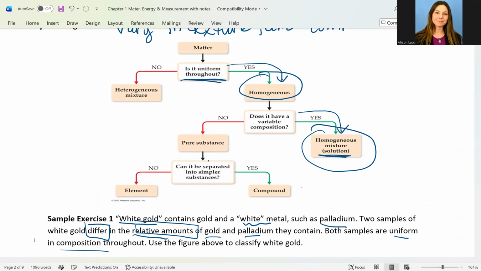So we can have solutions. Generally, we think of liquid-liquid solutions, mixtures of two liquids or a liquid with a solid dissolved, but we can also have solid or gas solutions as well. So we'll keep that in mind as we continue further this chapter.